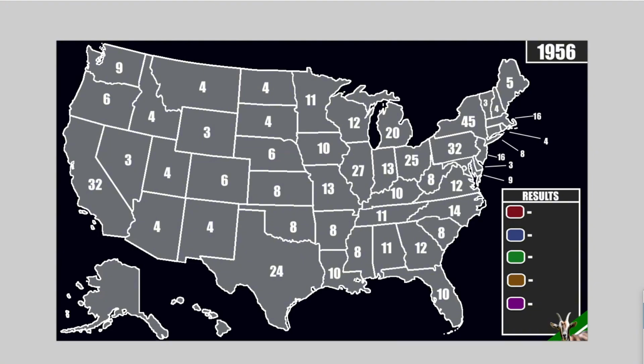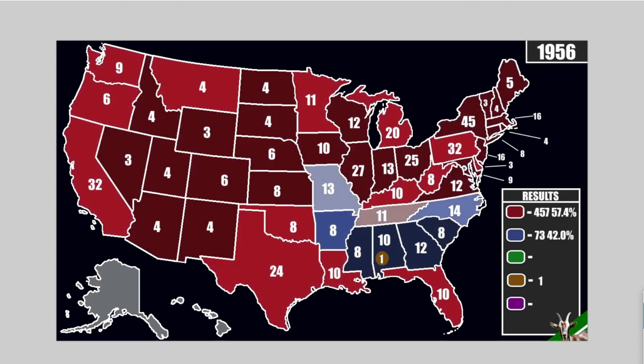Now we can actually go about this in a normal style. But first of all, let me show you the real 1956 election right here. As you can see, 457 electoral votes and 73 votes for the Democrat, and then 1 for the Southern Democrat. Now you can see, compared to 1952, there is definitely a little bit of a reshuffling here. It's interesting to see a loss of support in the West. You can see states shift from safe to likely. That is very interesting. But then also other states shift from likely to safe.